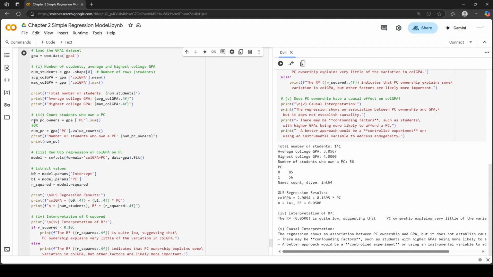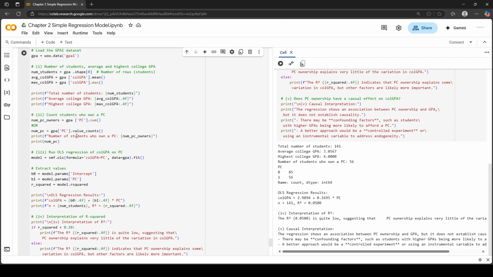Now we have to count the number of students who own a PC. So create a new variable num_PC_owners equals to GPA, select the column name PC, then .sum. Or we can also use another method called value_counts. Select the dataset GPA and then the column PC, then type .value_counts. So in the previous method, sum function, it will give you only the number of students who own a PC, that is 56.